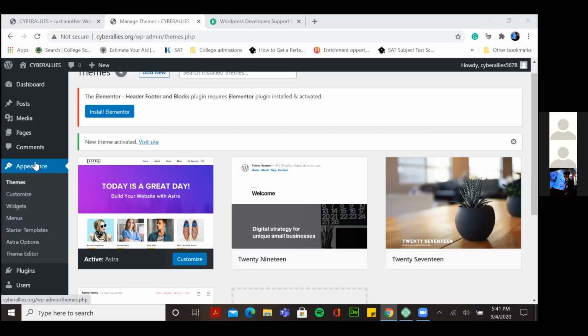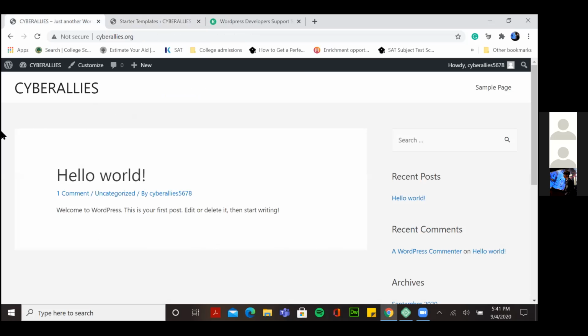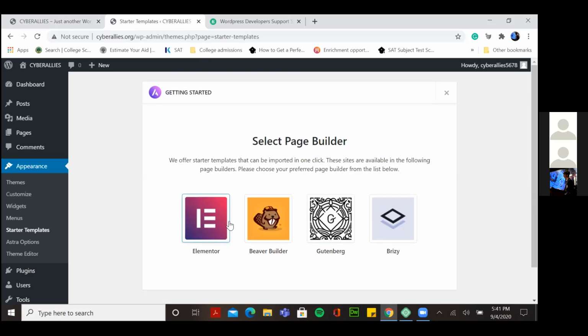अच्छा, तो I'll click on starter templates. सही है. You'll notice यहाँ पे कि you'll have a page जिसके ऊपर बहुत सारी, ये these are the page builders. Page builders are essentially the tools that are used to edit these pages. सही है. I'll tell you वो आपको मिल भी जाएंगे बाद में, but the most famous out of these is Elementor. सही है. तो Elementor के ऊपर आपने क्लिक करना है.